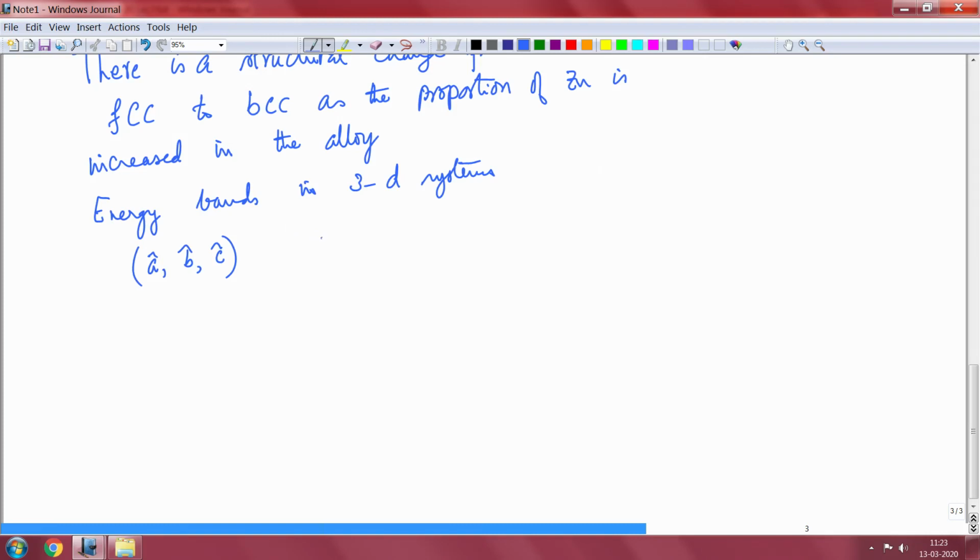We can say, for example, the lattice translation vector Rn is equal to, let me call it instead of n, just to emphasize the fact that there are 3 integers which define the lattice translation vector, so let me say this is R L M N. Okay. This is equal to L times A plus M times B plus N times C.